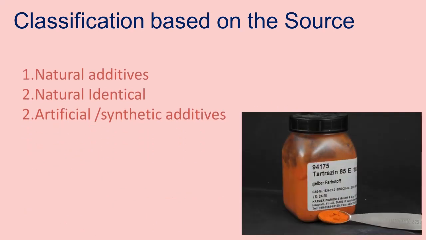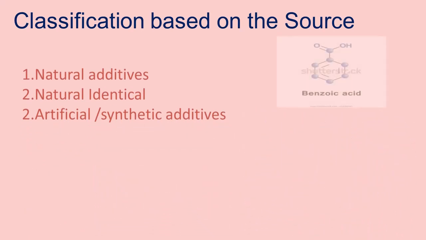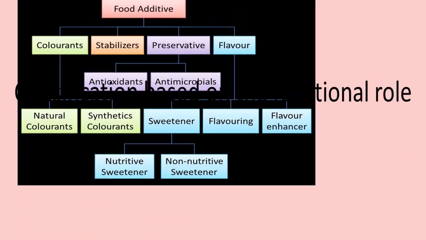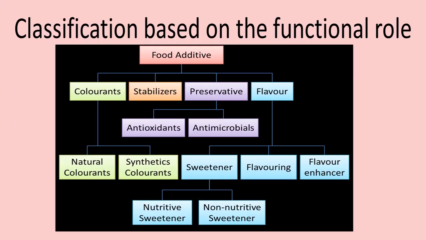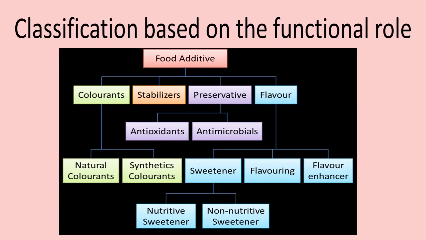Next, classification based on the source. They are natural additives, nature-identical additives, and artificial or synthetic additives. The third one is classification based on the functional role. Food additives are classified based on the functional role as colorants, stabilizers, preservatives, and flavor enhancers.